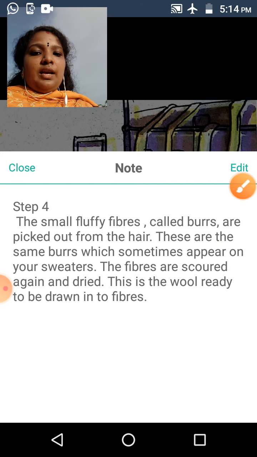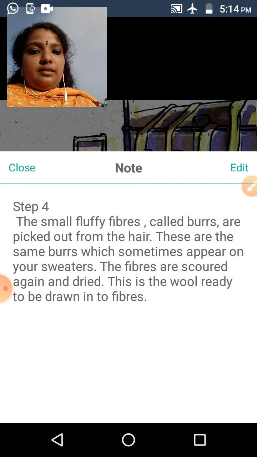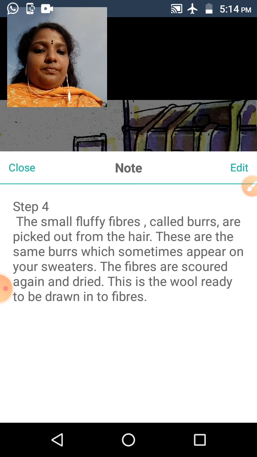These are the same burrs which sometimes appear on your sweaters. We have sometimes seen these small fluffy fibers in sweaters. The fibers are scoured again and dried.